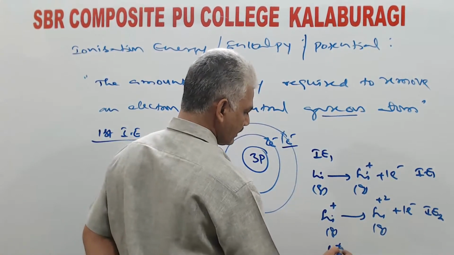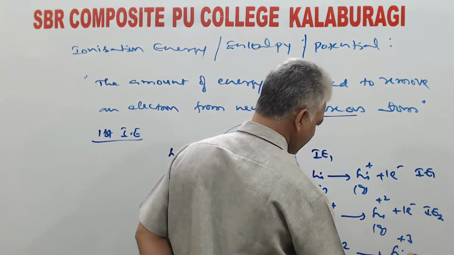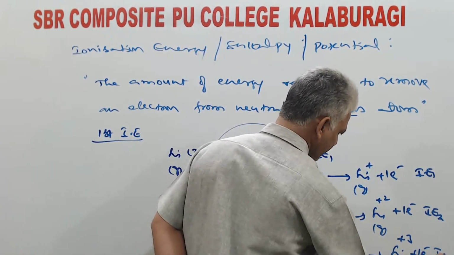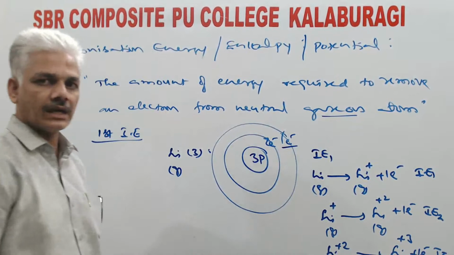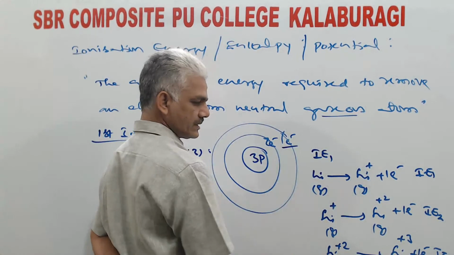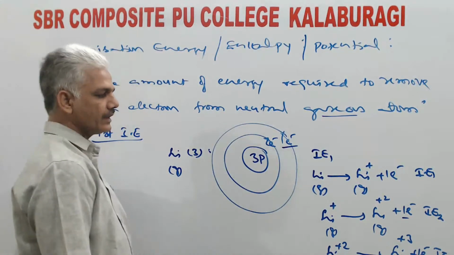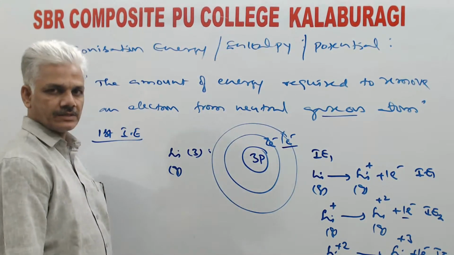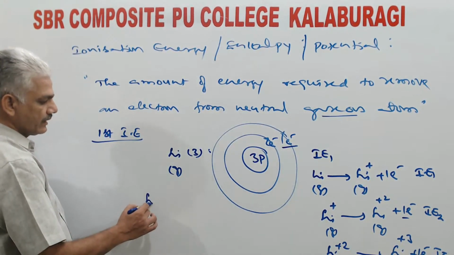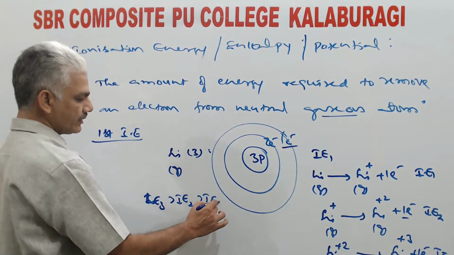Then, theoretically, from di-positive lithium ion, one more electron can be removed. Then it will become tri-positive lithium ion. And energy required for the purpose will be called IE3. So, as the magnitude of positive charge is increasing, successive removal of the next electron becomes difficult. That is why successive ionization energy values continuously increase. So, in case of lithium, IE3 is greater than IE2 greater than IE1.